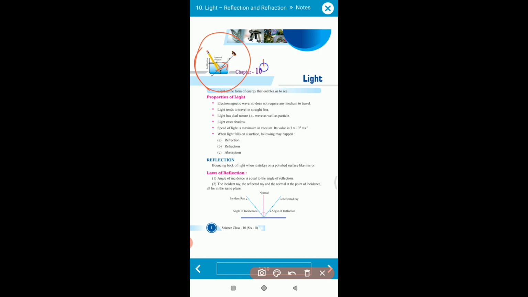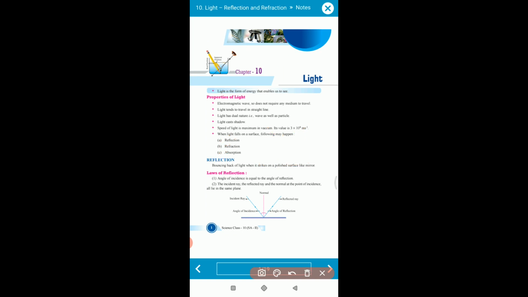This phenomenon is called refraction. When light falls on a surface, three things happen. First is reflection: whenever the light strikes and goes back from a polished surface, this is called reflection. The second phenomenon is refraction, and the third is absorption.